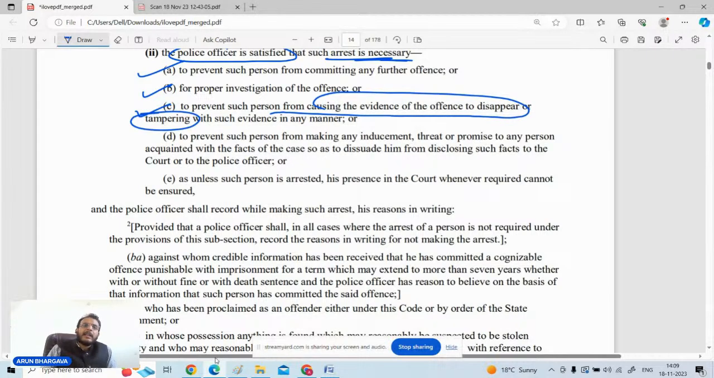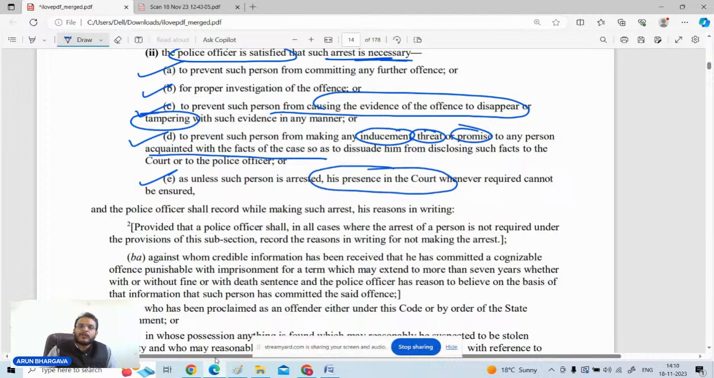The police officer is of the view that if we don't go for the arrest, this person can go for inducement, threat, or promise with respect to the offense he had committed, and he can give an inducement, threat, or promise to the witnesses who are acquainted with the facts of the case. Or if this person is not arrested, his presence in the court of law cannot be ensured. If such things are there, you have to record the reasons in writing, and then only will you make the arrest.